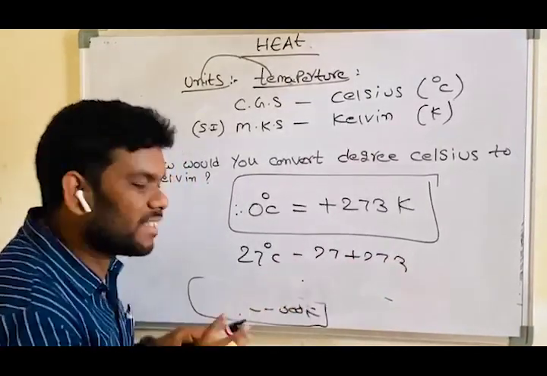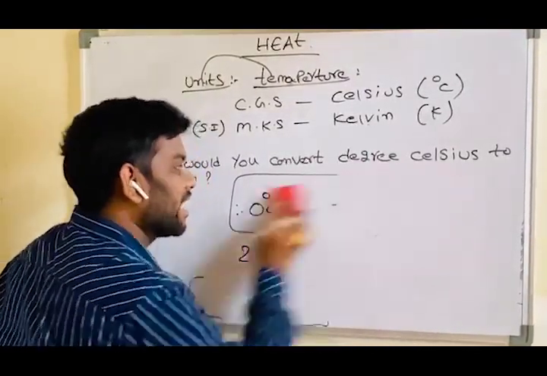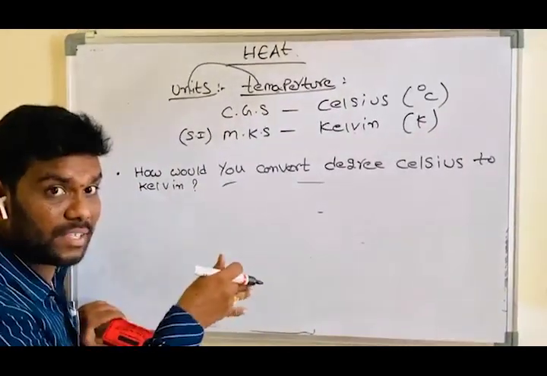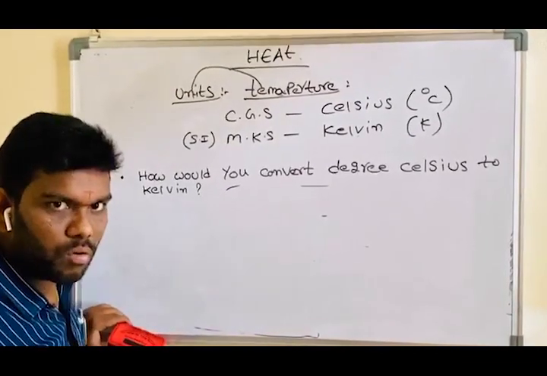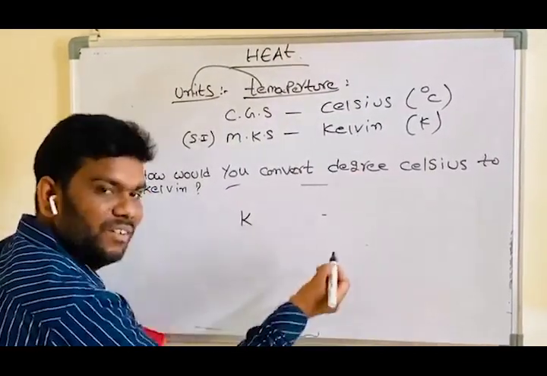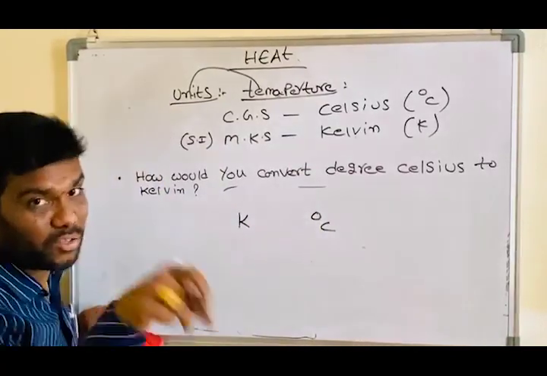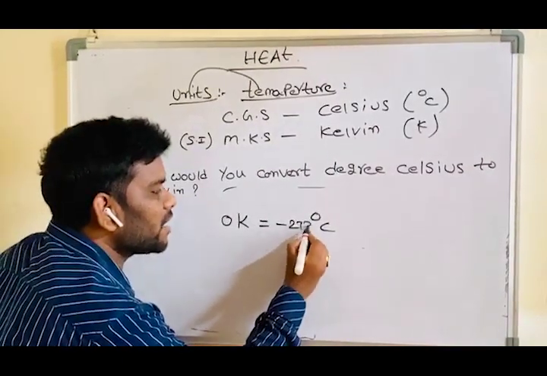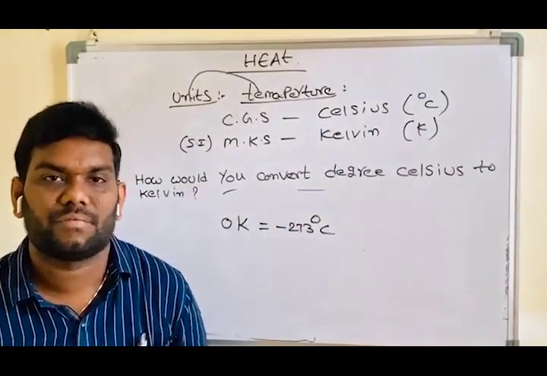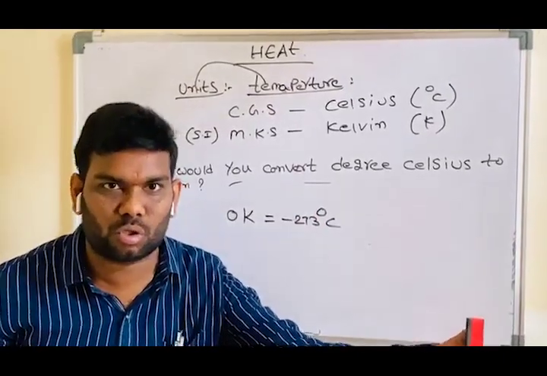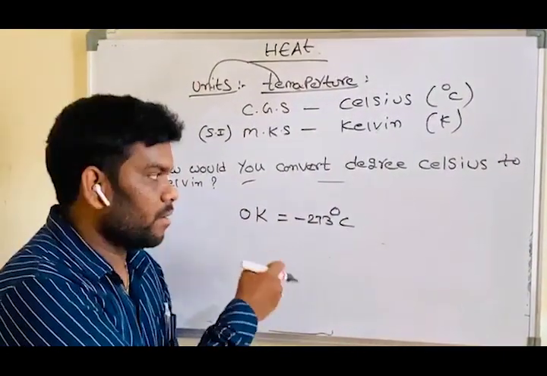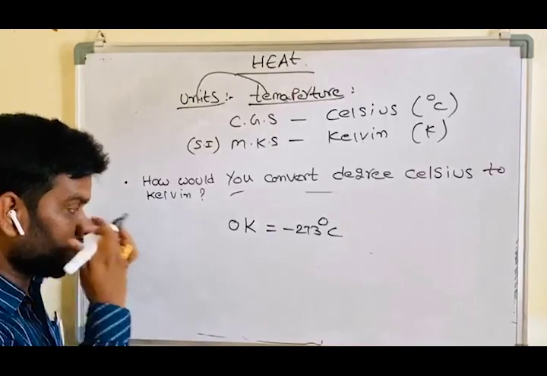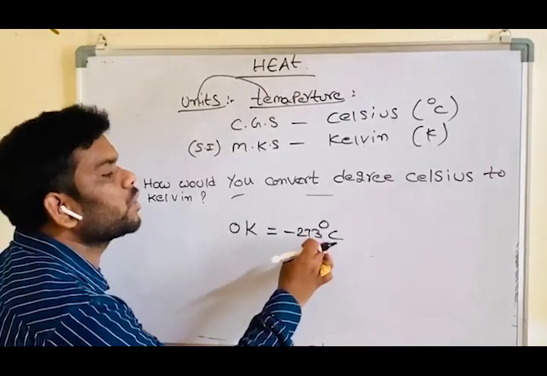Now, how to convert Kelvin into Celsius? Please listen carefully. Previously it was Celsius into Kelvin. Now Kelvin into Celsius. So it is also very important. 0 Kelvin is equal to minus 273 degrees Celsius. Previously we added 273, but in this case, subtract. That is, 0 Kelvin is equal to minus 273.